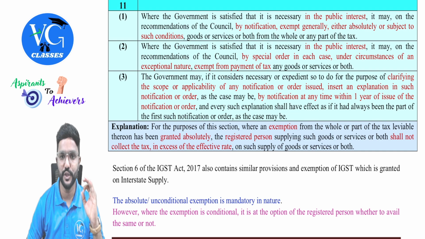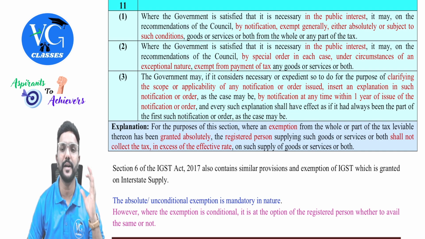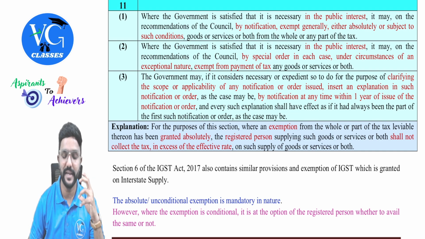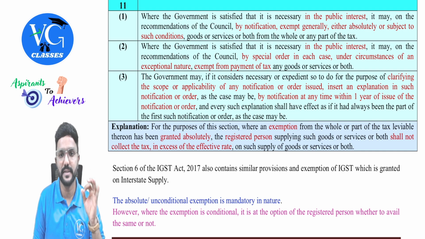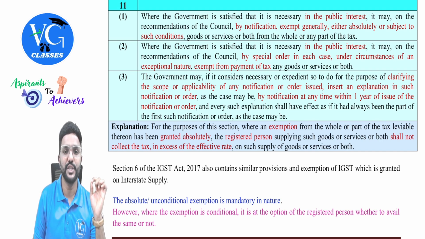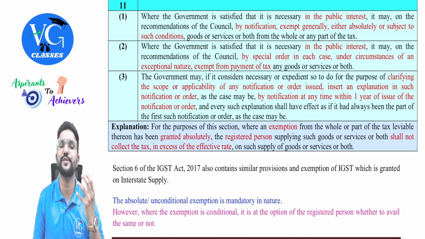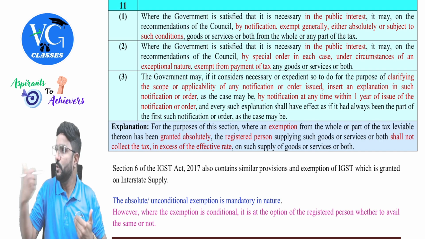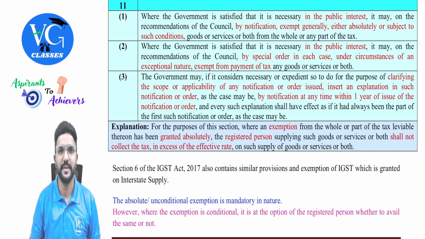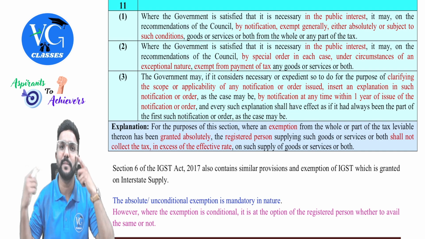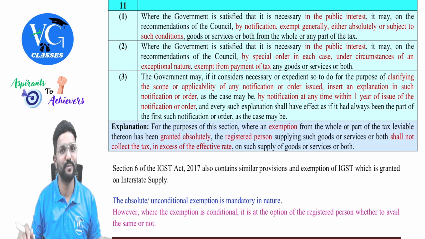For the purpose of this section, where an exemption from whole or part of the tax leviable thereon has been granted absolutely, that is without any condition, the registered person supplying such goods or services or both shall not collect the tax in excess of the effective rate on such supply of goods or services or both. For example, my outward supply is exempt. So as it is exempt, I am not liable to pay GST. But still, can I go ahead and collect tax from my recipients and keep it with me? No. When my outward supply is exempt, I am not supposed to collect tax from my recipients, guys.